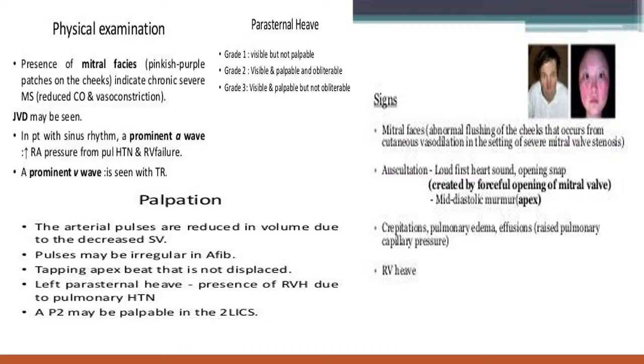Then the mid diastolic murmur. Another important diagnostic auscultatory finding in mitral stenosis is the MDM, mid diastolic murmur. As you know, blood passes from LA to LV in diastole. Whenever there is a stenosis, blood passes through the stenosed valve, there is turbulence of flow and that produces the murmur. So the patient has the mid diastolic murmur. If the patient has pulmonary edema, you may get crepitations, and there may be pleural or pericardial effusion.